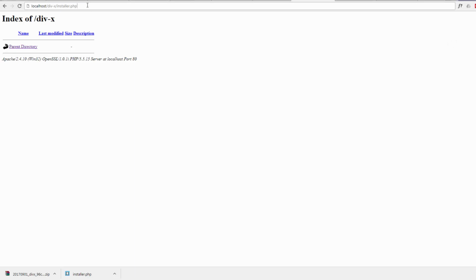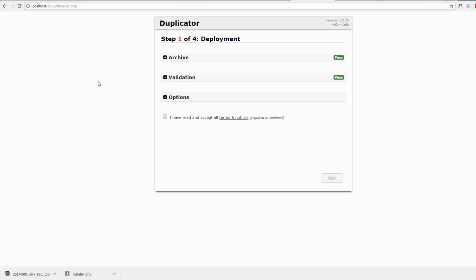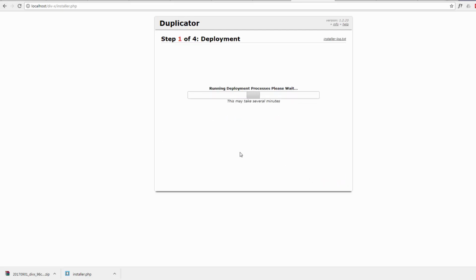Now if I hit go or enter, this is what comes up. It's navigated to this installer PHP file, and here's our archive. And I have to check this little box that says I've read and accept all terms and notices. Hit the next button, and it's starting to run the deployment process.